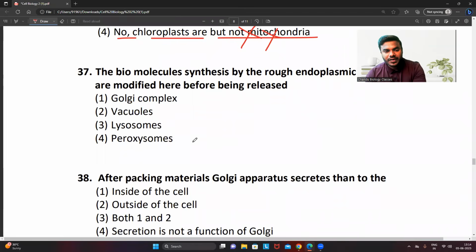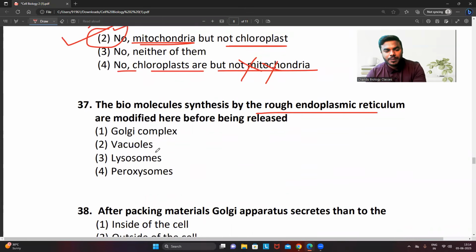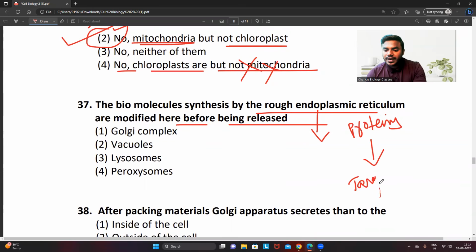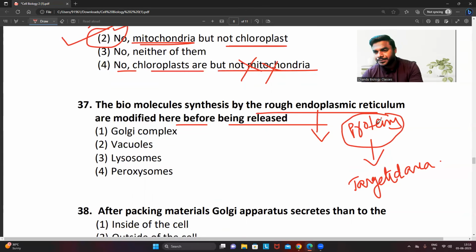Question number 37. The biomolecules synthesized by the rough endoplasmic reticulum are modified before being released. This is also a very, very good question, right? Suppose, friends, in the rough endoplasmic reticulum, what will be synthesized? Tell me, proteins. Now they're asking where the proteins will reach. They will reach their targeted area. Yes or no? Before they reach their targeted area, they have to undergo modification compulsorily. The question asks where they will undergo the modification.